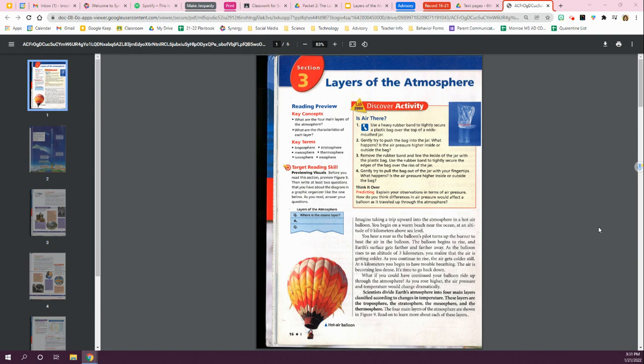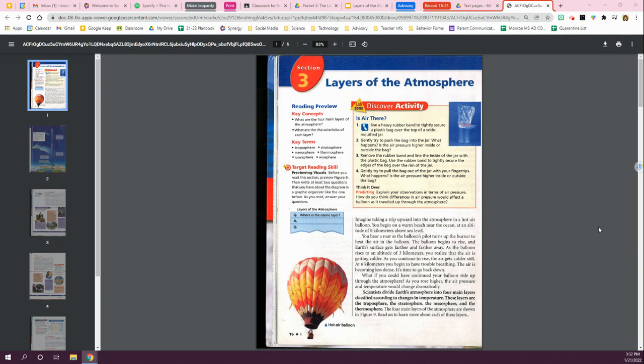As the balloon rises to an altitude of 3 kilometers, you realize that the air is getting colder. As you continue to rise, the air gets colder still. At 6 kilometers, you begin having trouble breathing. The air is becoming less dense. It's time to go back down. What if you could have continued your balloon ride up through the atmosphere? As you rose higher, the air pressure and temperature would change dramatically.